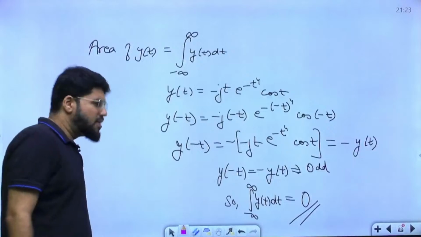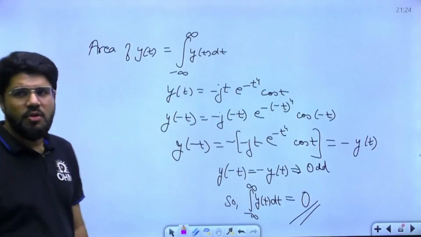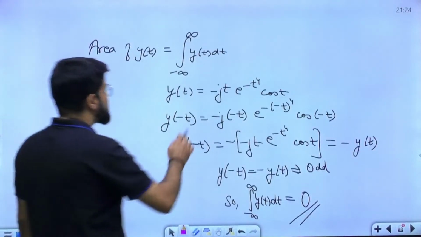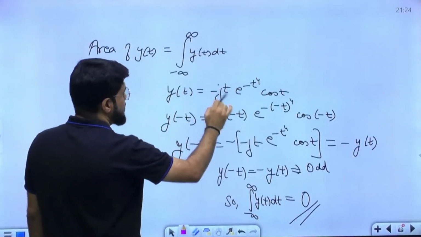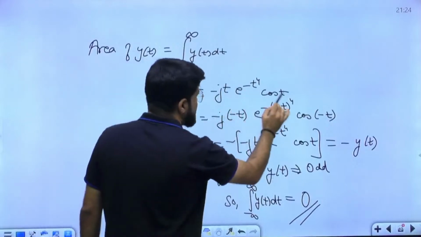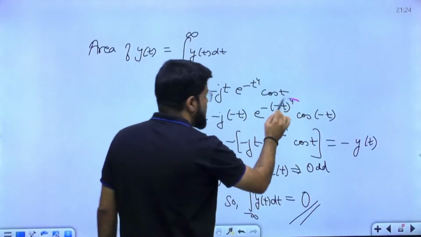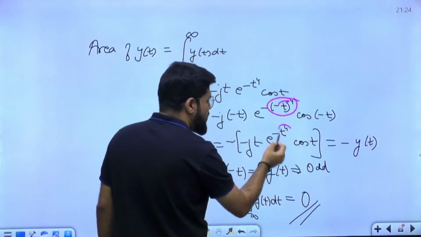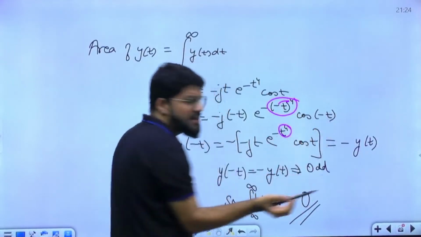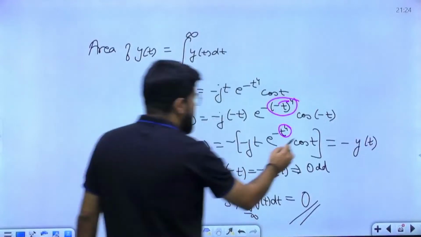Look, this is Mukherjee, this is basically the odd symmetric function property. What I have done is put y(-t) in the given y(t). So this is -t, this also -t, this also -t. But look into this calculation: (-t) to the power 4, minus 1 to the power 4 will be plus 1, so only t^4 is left. cos(-θ) we know is cos θ. So here we get cos t.